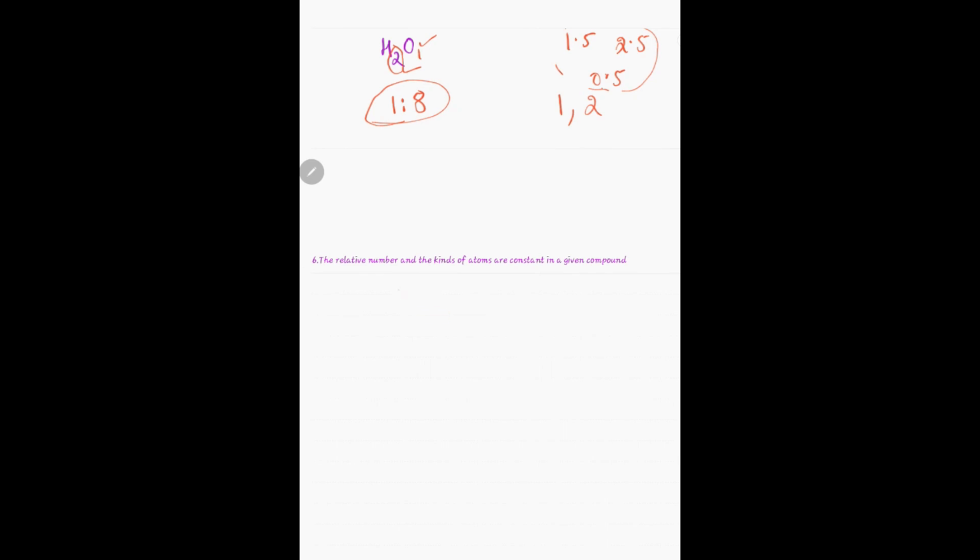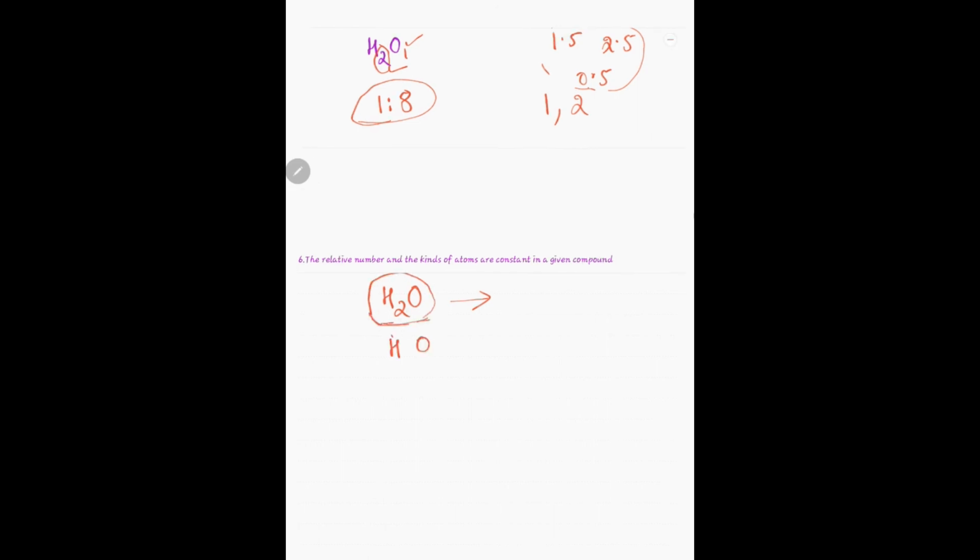Again, let us take the example of water. We already explained this in the previous video. It was stated that if you take a particular compound, it has the same elements, hydrogen and oxygen. If you take water from any source, it will have hydrogen and oxygen.